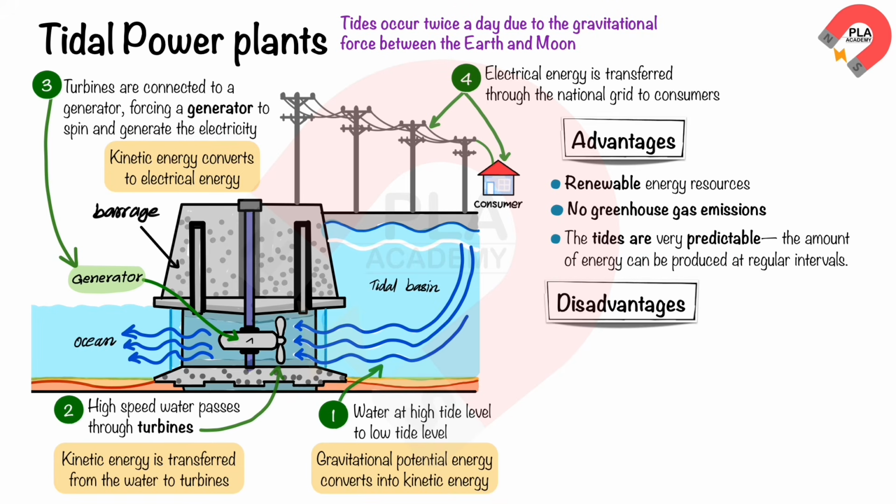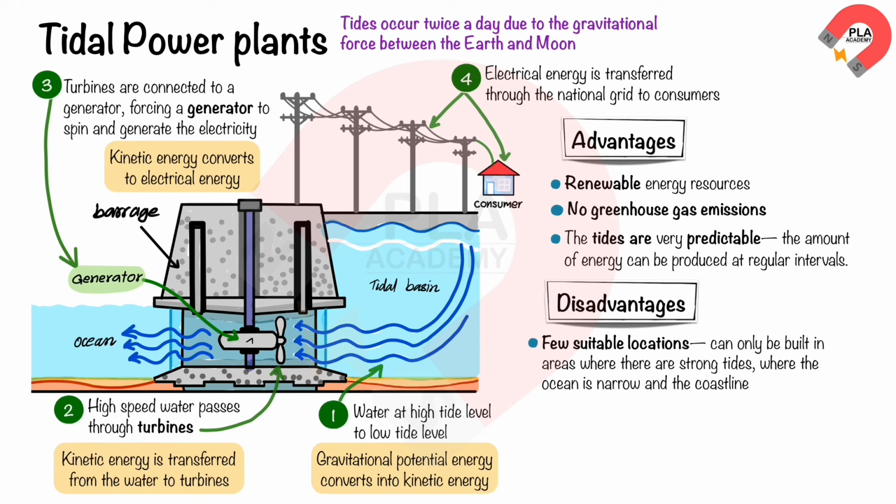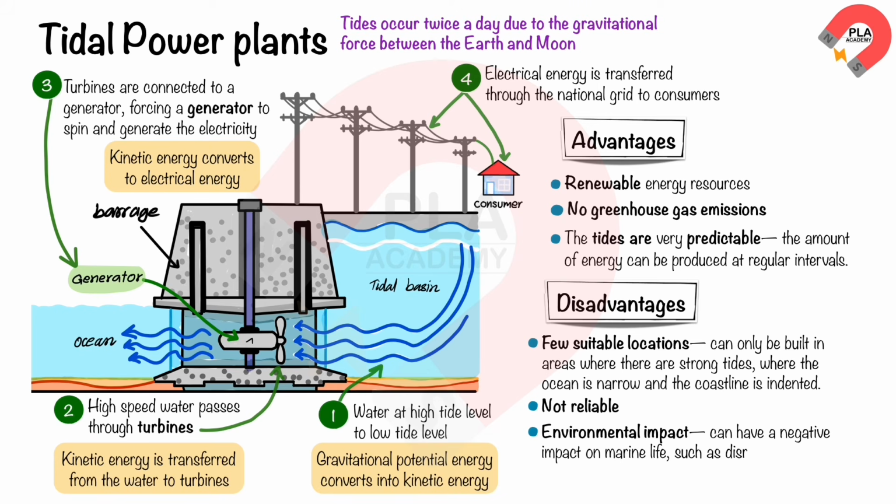Here are some of the disadvantages of the tidal power plants. Few suitable locations. Tidal power plants can only be built in areas where there are strong tides, where the ocean is narrow and the coastline is indented. Not reliable. Tidal power is not always available. Environmental impact. Tidal power plants can have a negative impact on marine life, such as disrupting fish migration patterns and disrupt shipping.